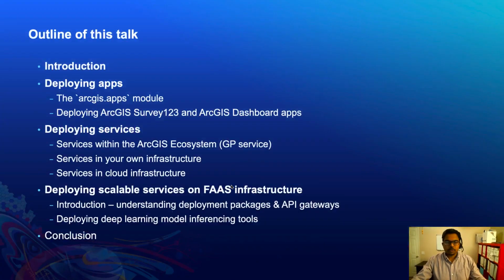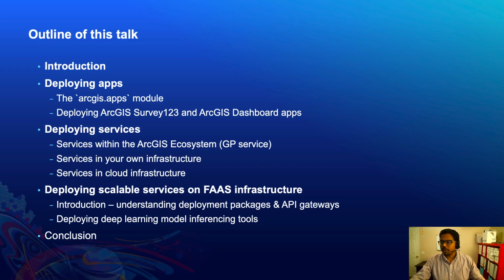This is the outline of the talk, which goes on for about an hour. We have grouped it into three main parts. In the first part, my colleague Divyansh would take us through the apps module of the Python API and explain what it means to build applications by using the API and demonstrate a few different applications he built in that manner. Next, we switch gears and talk about building services.